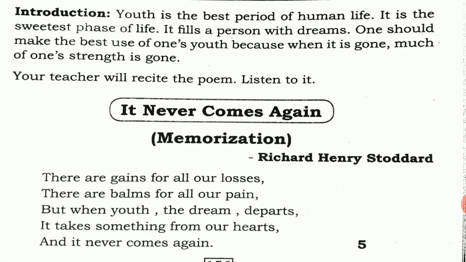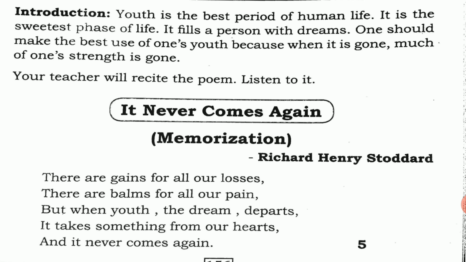One should make the best use of one's youth because when it is gone, much of one's strength is gone. He says that once we have lost our youth, we never get it back again. So we have to make the best use of our youth. So the poem starts here. As you all know, the title of the poem is It Never Comes Again, and the writer is Richard Henry Stoddard. Let's start the first stanza.